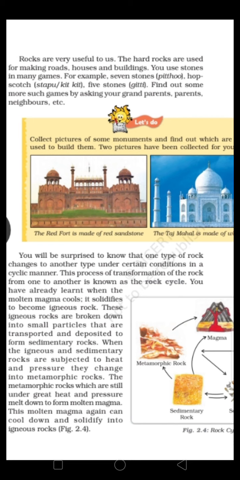Again, with great heat and pressure, they melt to form molten magma. This process repeats: the magma comes out from volcanoes, cools and solidifies into igneous rocks. This transformation of rock from one to another is known as the rock cycle.